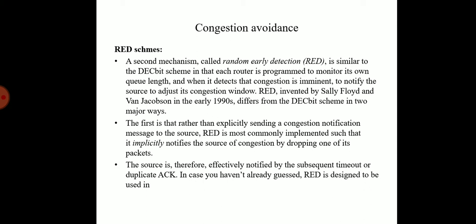RED uses a packet drop profile to handle packet discarding. This profile is defined as a set of dropping probabilities according to the level of queue occupancy. A minimum and a maximum threshold are defined in the profile. If the queue occupancy is below the minimum threshold, no packet drop occurs. If the queue occupancy is somewhere between the minimum and maximum threshold, then packets are dropped according to the configured drop probability. When the queue occupancy crosses the maximum threshold, all new packets attempting to enter the queue are discarded.